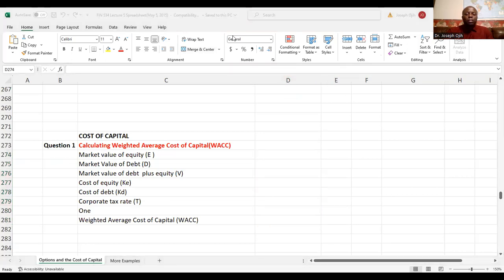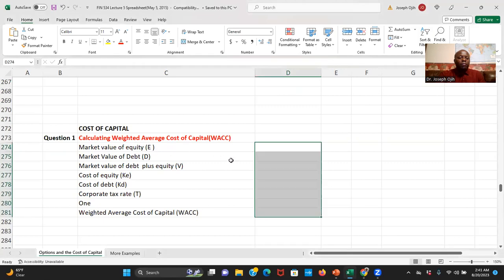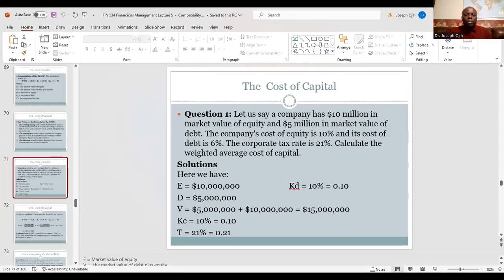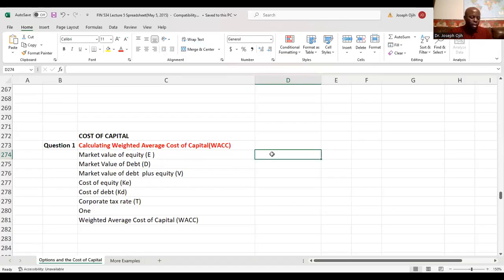Okay. So now, market value of equity. The question says that the company has 10 million in market value of equity and 5 million in market value of debt. So let me go and put them in. The market value of equity is 10 million. Our market value of debt is 5 million.